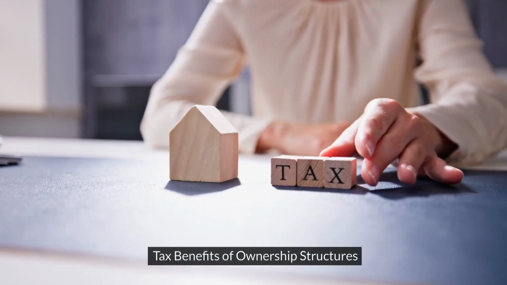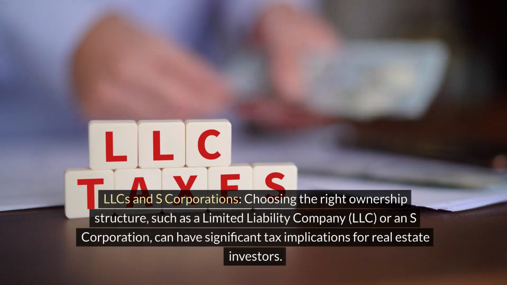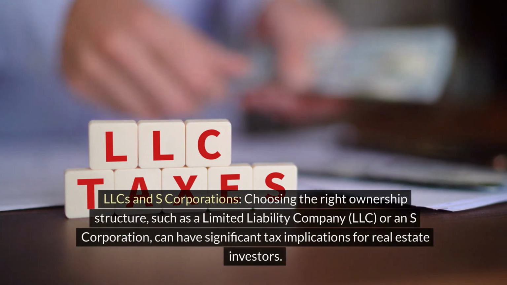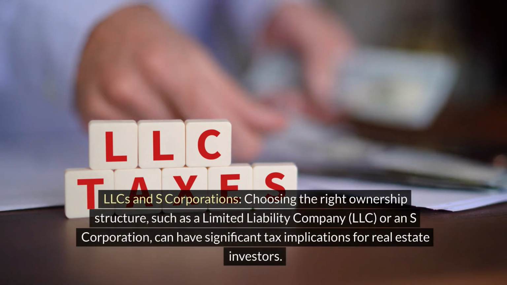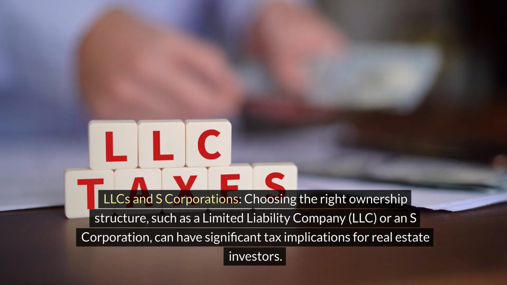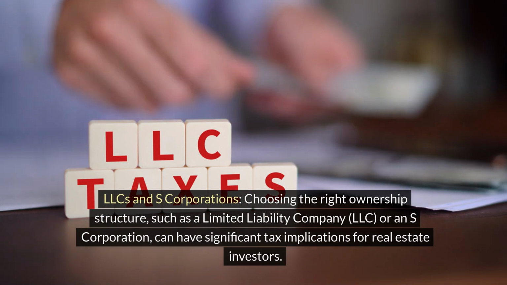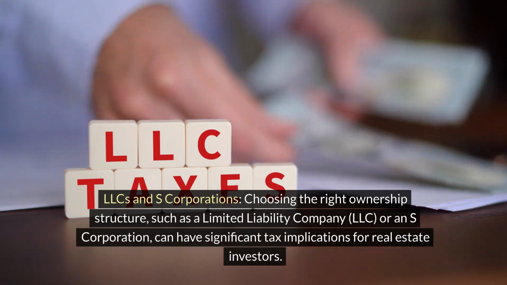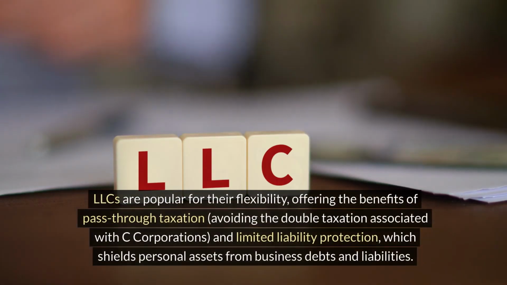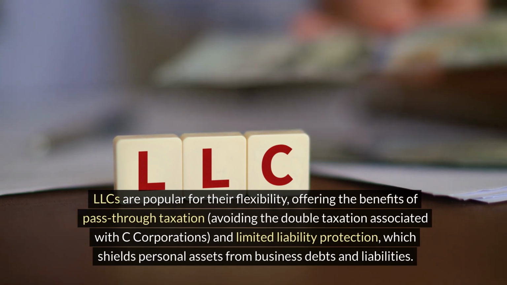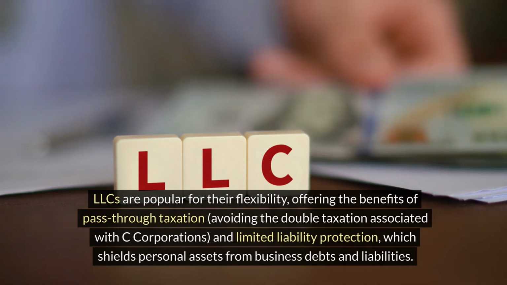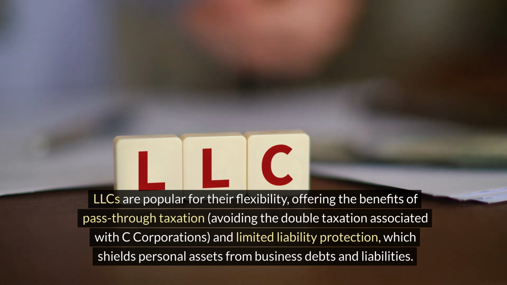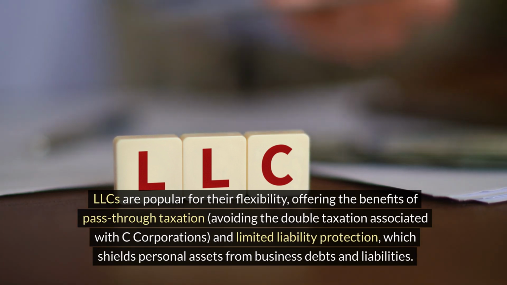Tax benefits of ownership structures. LLCs and S corporations. Choosing the right ownership structure, such as a limited liability company, LLC, or an S corporation, can have significant tax implications for real estate investors. LLCs are popular for their flexibility, offering the benefits of pass-through taxation, avoiding the double taxation associated with C corporations, and limited liability protection, which shields personal assets from business debts and liabilities.